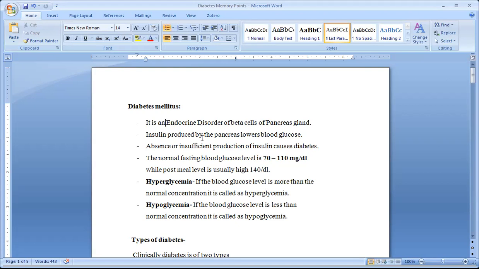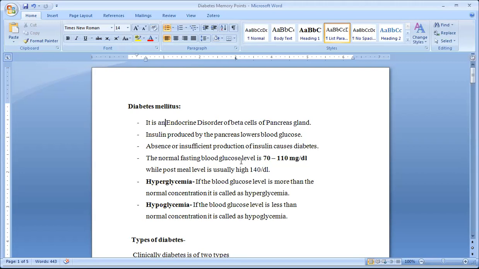Insulin produced by the pancreas lowers the blood glucose level. What is the role of insulin? It lowers the blood glucose level. Absence or insufficient production of insulin causes diabetes. If insulin remains absent or insufficient, with no sufficient secretion or only a little secretion, or less production of insulin, there may be chances of diabetes mellitus.